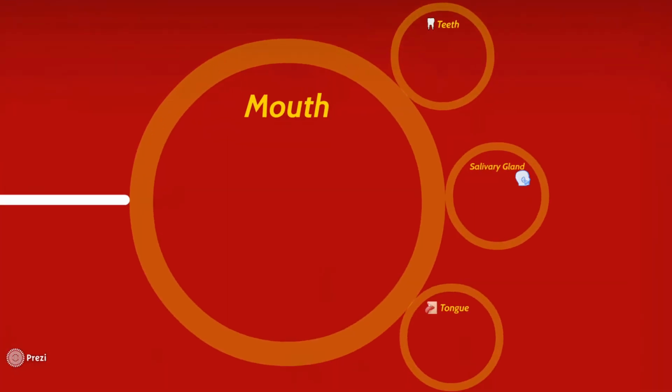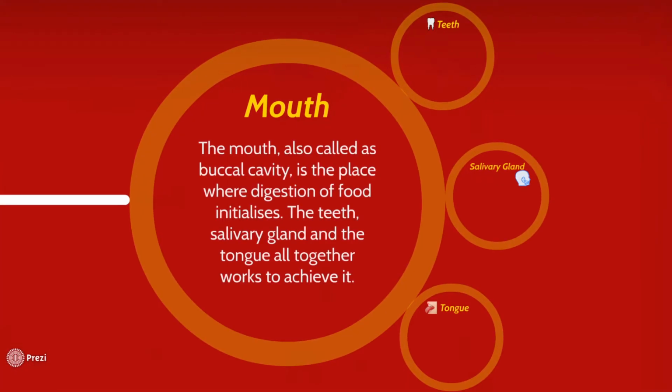The mouth is also called the buccal cavity, and it is the place where the food starts to digest. It contains the teeth, salivary glands and tongue, which work together to accomplish digestion of food. Though the digestion of food doesn't take place completely inside the mouth, the food gets partially digested. The three important components of the mouth, that is the teeth, salivary glands and tongue, we'll be learning about in quite big detail.